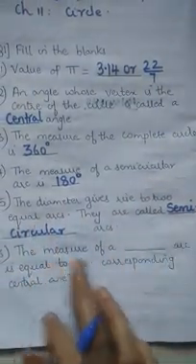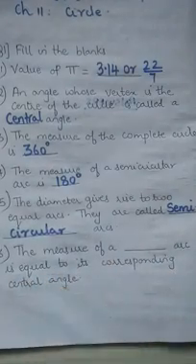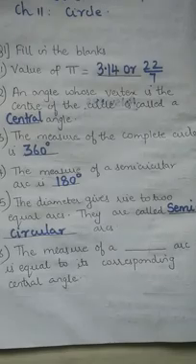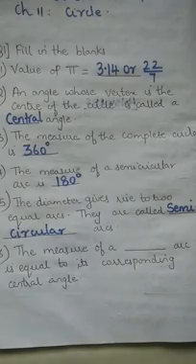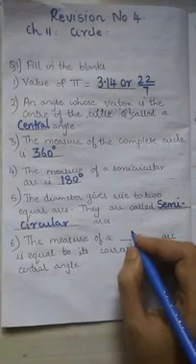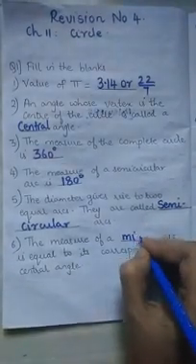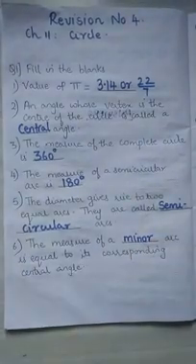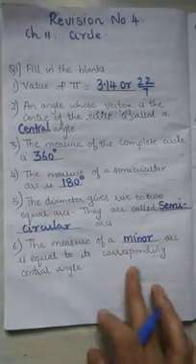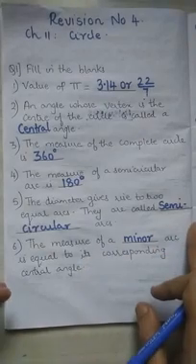Next, the measure of a dash arc is equal to the measure of the corresponding central angle. What is the answer? Yes, the answer is minor arc. The measure of a minor arc is equal to the corresponding central angle. So these are the filling the blanks.